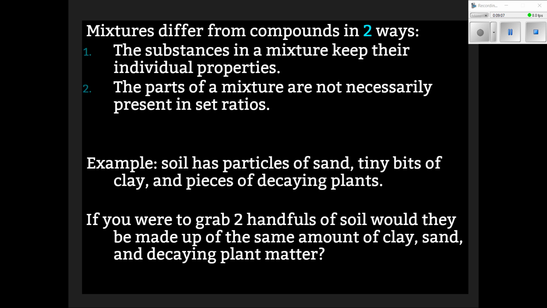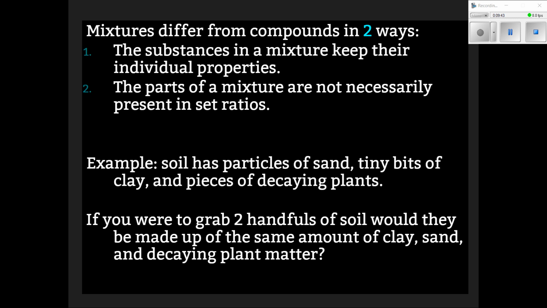Remember when we talked about water and we saw that molecule that kind of looked like Mickey Mouse? Well, water is always H2O. That means you need two hydrogen atoms and one oxygen atom to make water. But in a mixture, it's not quite like that. If you think about lemonade, lemonade doesn't always have the exact same recipe. One person may make it a certain way, maybe with 1 cup of lemon juice. Another person may make it with 1.5 cups of lemon juice. In a mixture, you don't always have the exact same amount of what you mixed to create it.